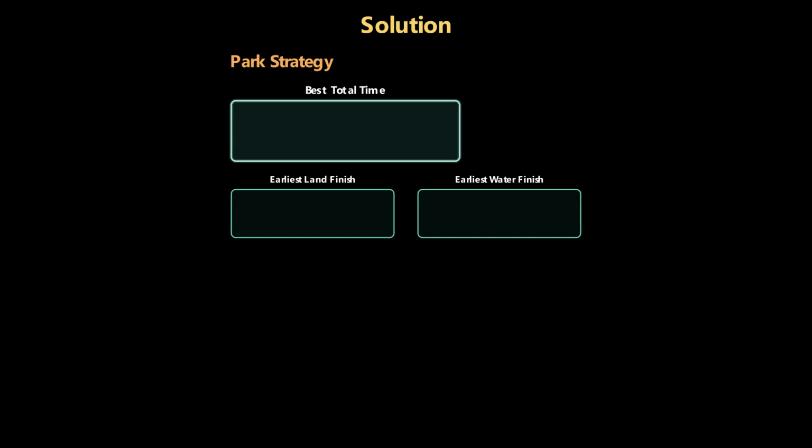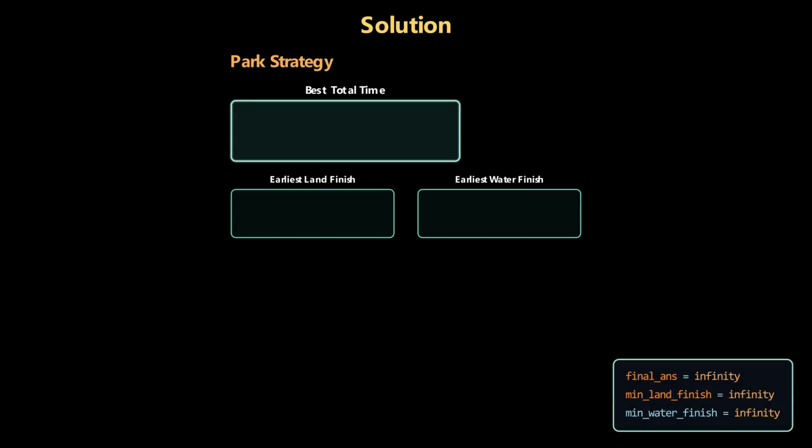To build our solution, we first set up a dashboard to track our records. We initialize our best total time to infinity because we want to discover the minimum possible time. We also set up 2 slots to track the absolute earliest completion times for a single standalone land ride and a single standalone water ride.